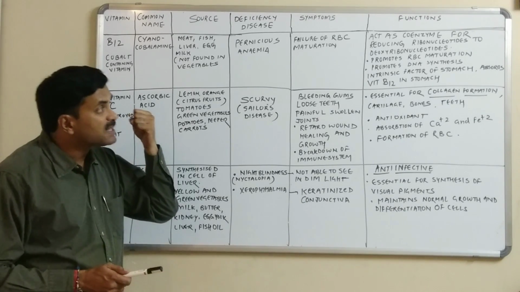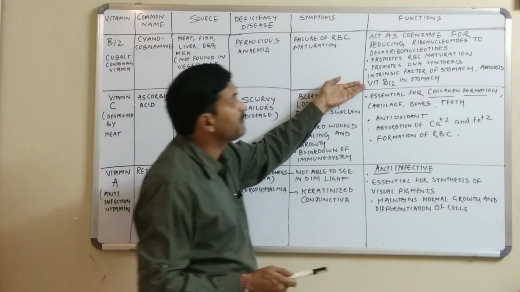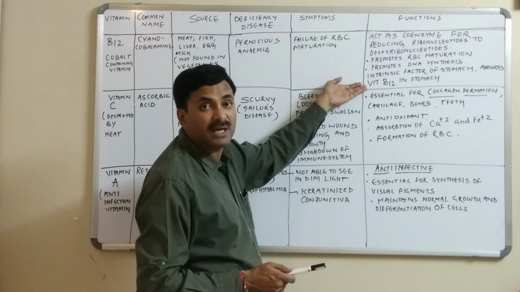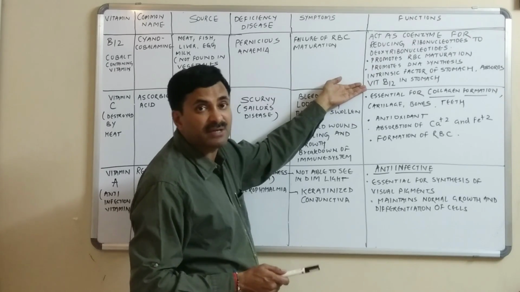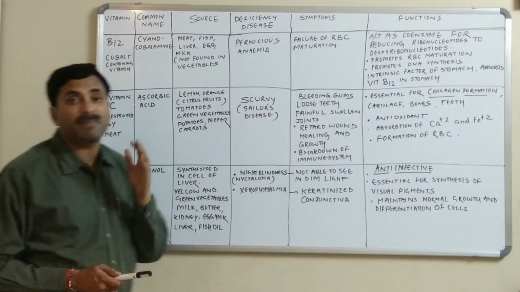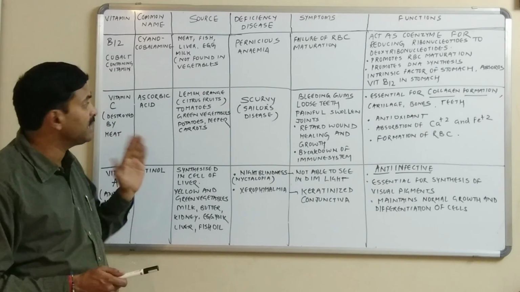They are responsible for the absorption of vitamin B12. Means in the stomach vitamin B12 is absorbed with the help of the Castle intrinsic factor released by the parietal or oxyntic cells. Okay.